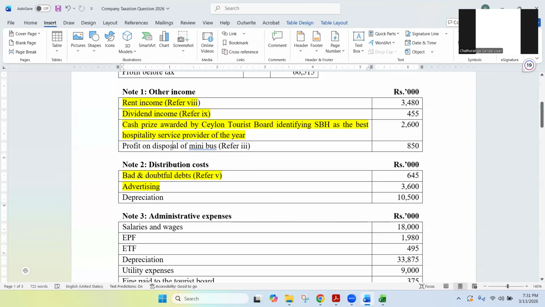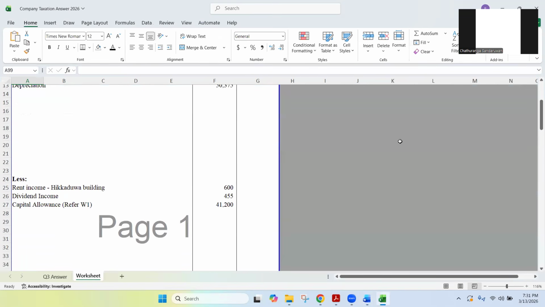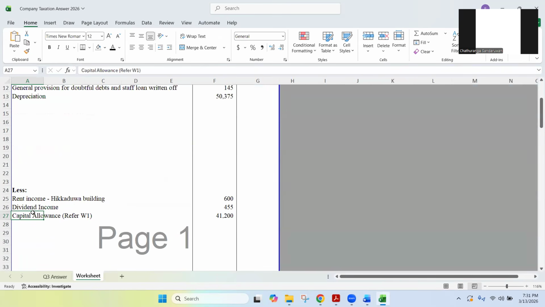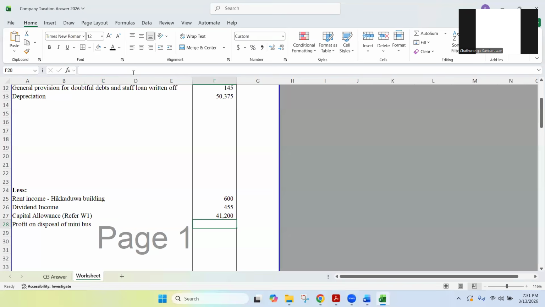So that is why, first of all, you can remove this profit from the business income because already this profit 850 is included in the business income. So I'm going to go to the deductions, less, coming under that, profit on disposal of minibus. That is 850. I'm going to deduct. So I have deducted that. I have eliminated that profit.